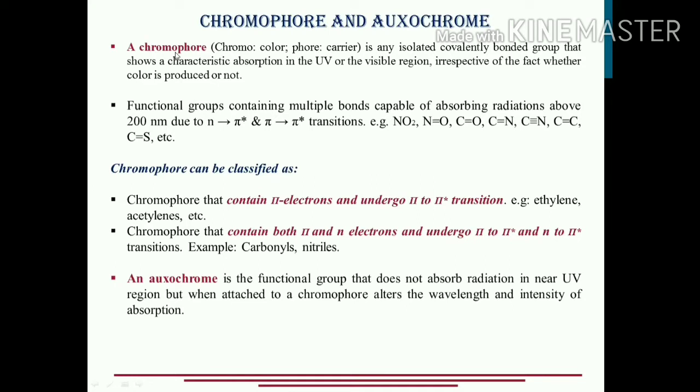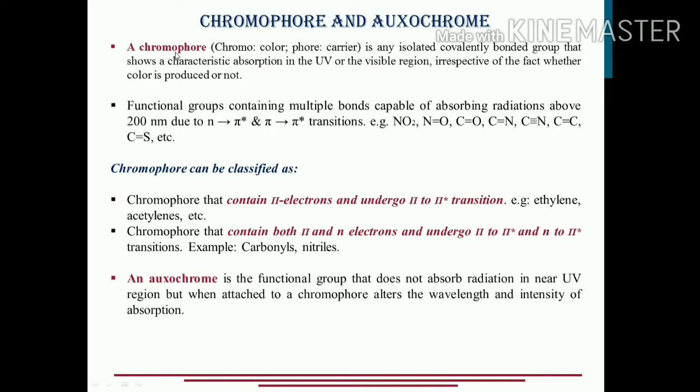Chromophore actually is any of the isolated covalently bonded groups, means any functional group which is covalently bonded to the skeletal molecule. Okay, and that functional group has a high capability of showing absorption in the UV or the visible part of the radiation, means it can undergo absorption of the radiation in the ultraviolet or the visible region of the electromagnetic radiation. Whether the color is produced or not, that is not our problem. Okay, so that particular group is called a chromophore.